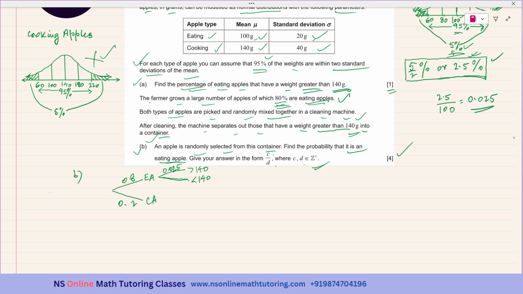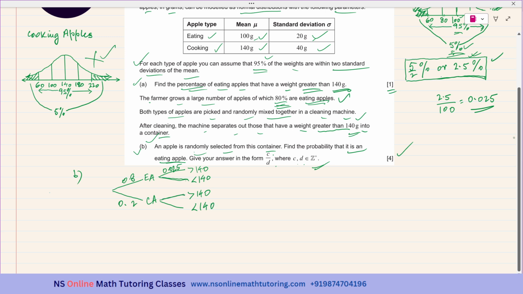I do not need that, and I do not have to construct a full tree diagram because that is not asked for in the question. And for this also, but I need the condition of getting an apple which is weighing more than 140 grams. Okay. So this is 140 and this is greater than 140 and this is less than 140.